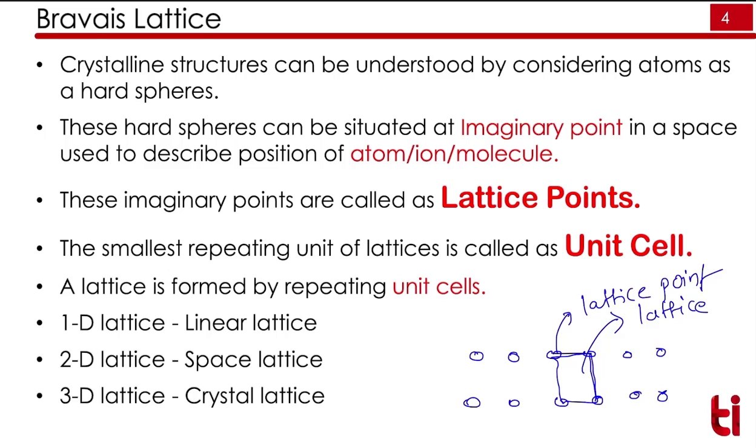A unit cell is the smallest part of that repetitive structure. That smallest part on repetition in 3 dimensions or in 2 dimensions or in 1 dimension gives you the crystal structure. So if it is in 1 dimension, that we call as linear lattice. If it is in 2 dimensions, that we call as space lattice. If it is in 3 dimensions, that we call as crystal lattice. We will not see 1D lattice here. First we will see 2D lattice and then we will see 3D lattice.